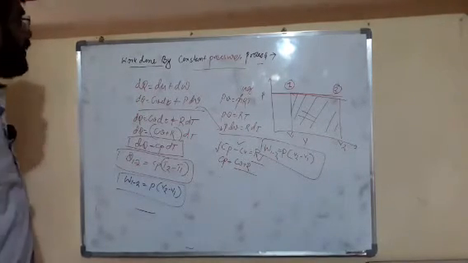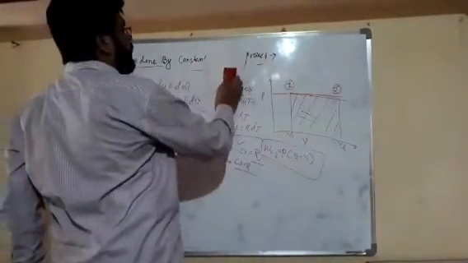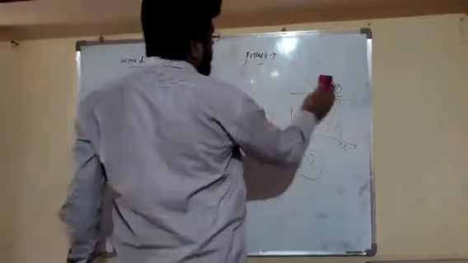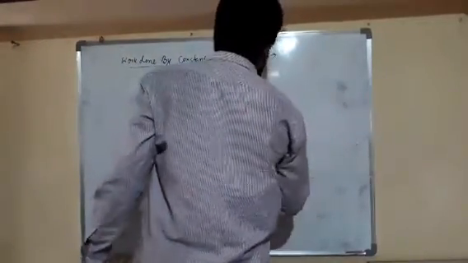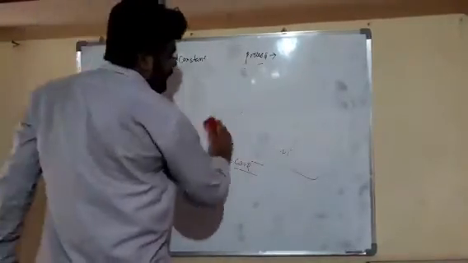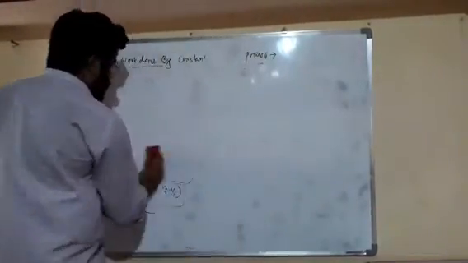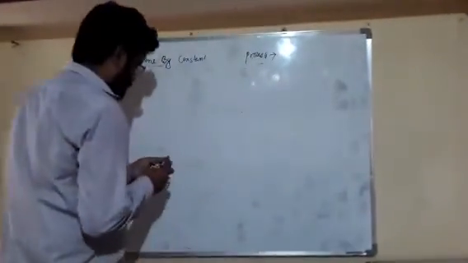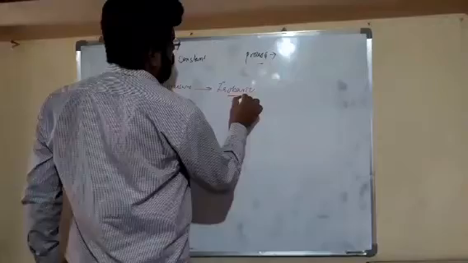Now we will take work done by a constant temperature process, or we can say work done by an isothermal process. Friends, our constant pressure process is also called an isobaric process.